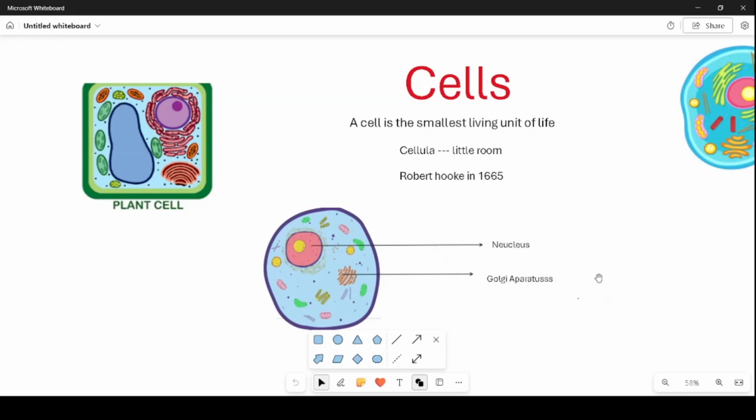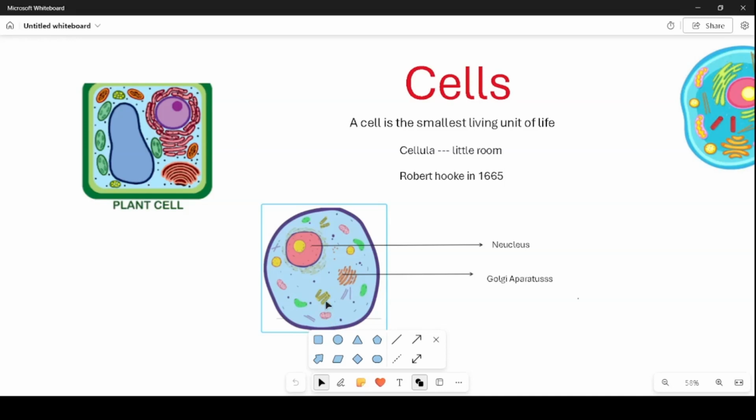It consists of a system of many flat disc-shaped sacs called cisternae, which are arranged parallel to each other. Its functions include packaging, storing, and dispatching of various products received from the endoplasmic reticulum. It remains in close association with the endoplasmic reticulum. It is involved in synthesis of complex sugars and lysosomes.